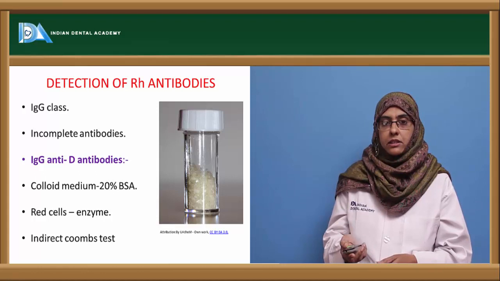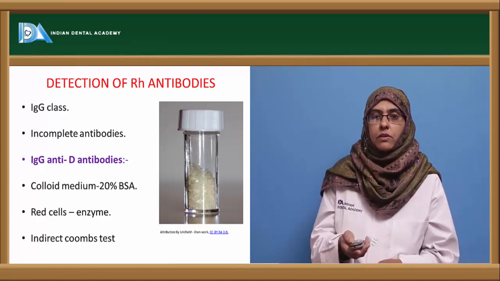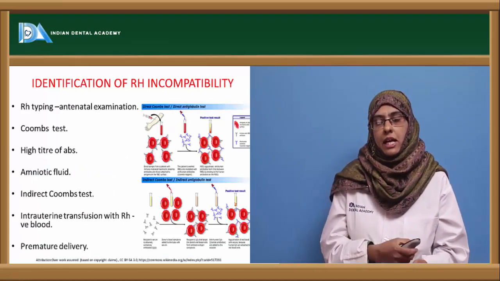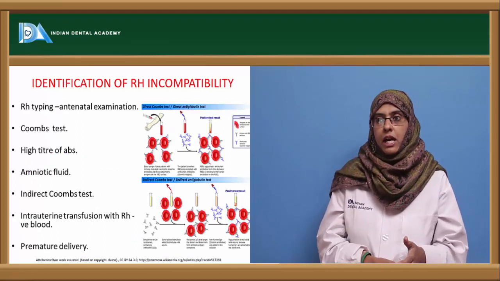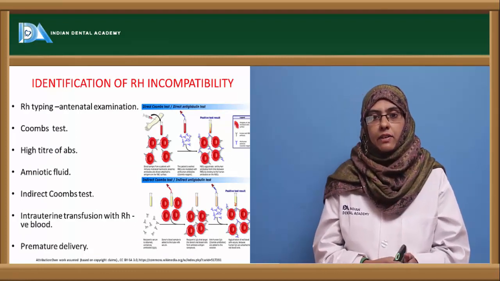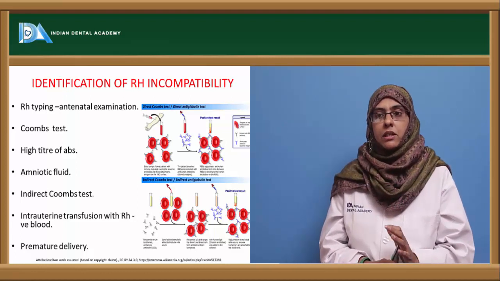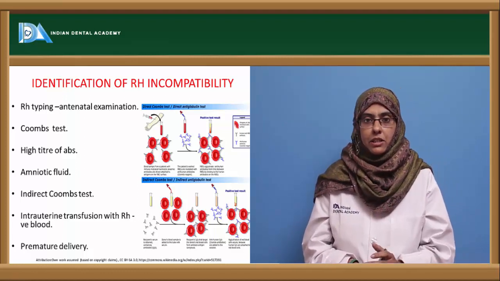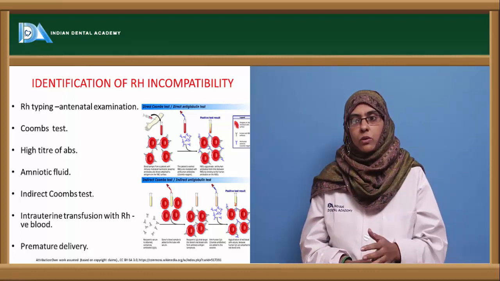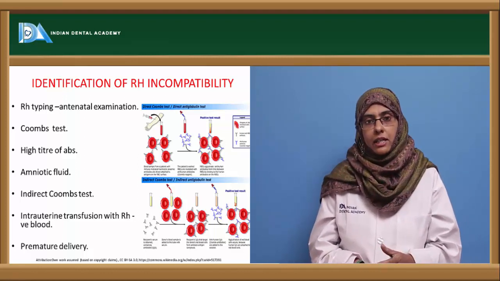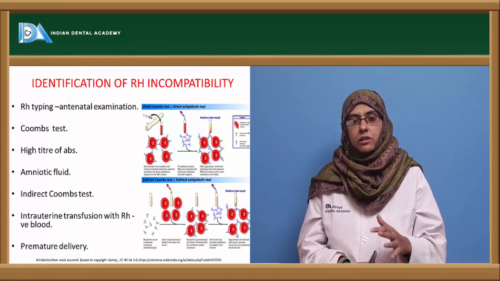And next, the indirect Coombs test is the best method of choice to detect these anti-RH antibodies. Now coming to RH incompatibility, how do we identify it? In the case of a pregnant woman, antenatal examination is usually done, and the first thing is a Coombs test to detect the RH antibodies in the patient or the mother.